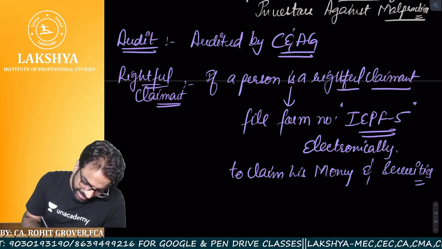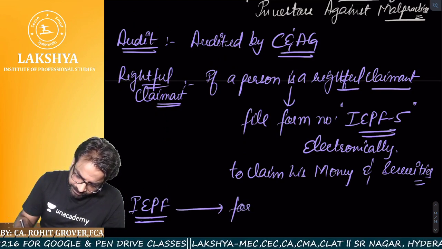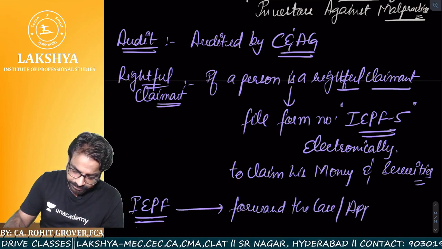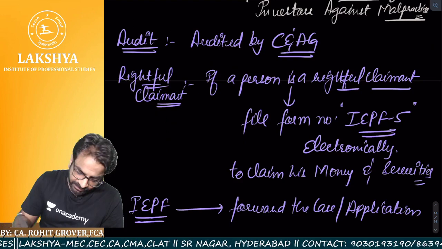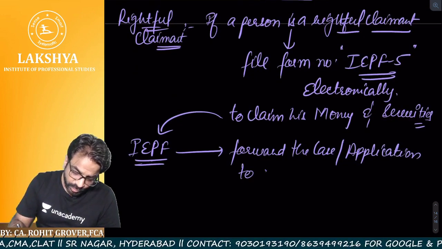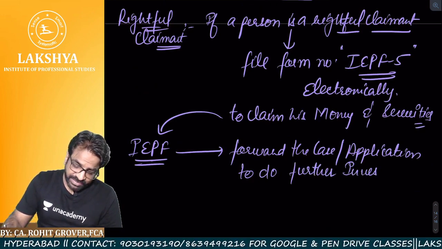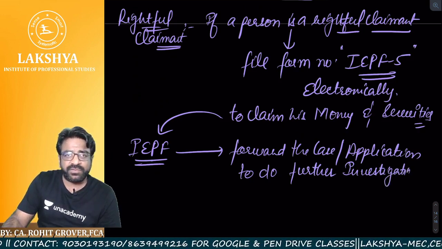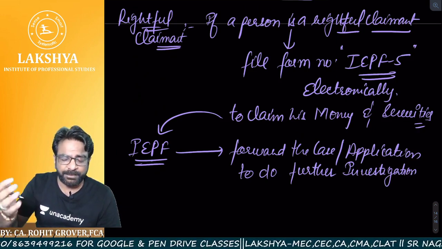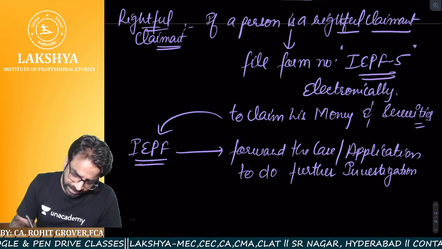Now, what will the IEPF authority do? The IEPF authority will forward the case, or you can say the application, to the company to do further investigation. Which investigation? Further investigation. The company has the records of that member, no? So that's why IEPF is sending this application to the company for doing the further investigation.